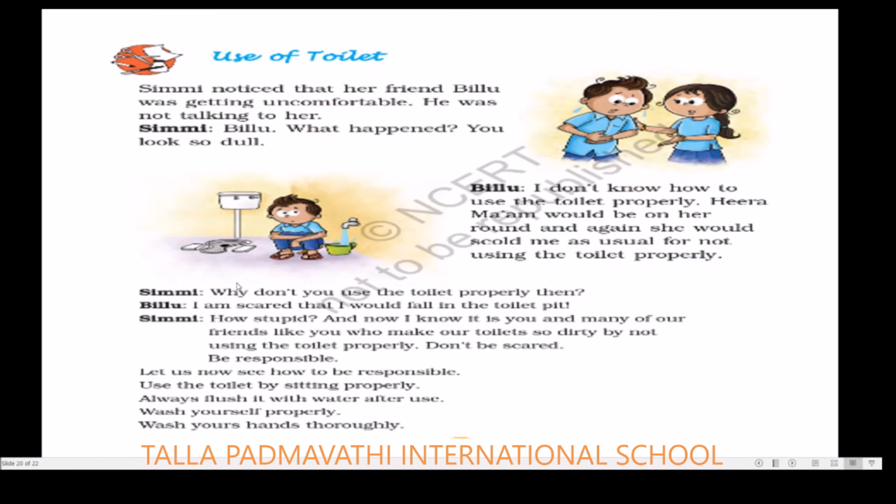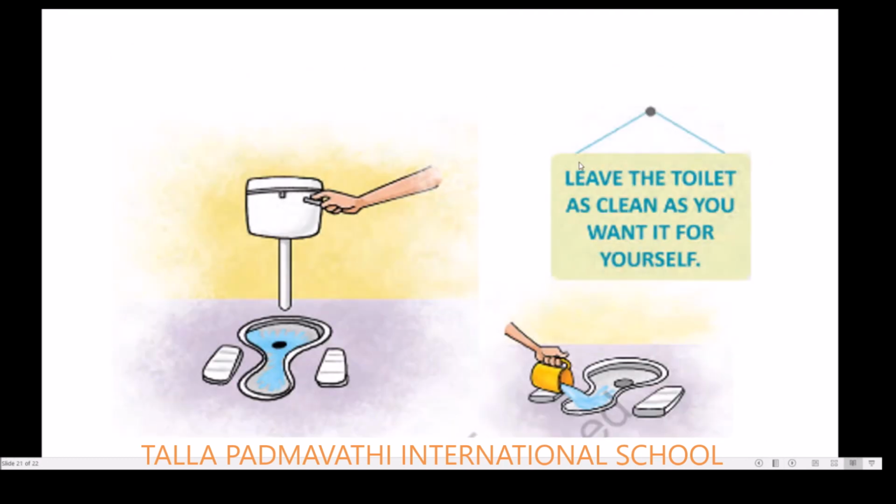So here are a few instructions on how you have to use a toilet. So in a school, it may be in a house and anywhere, you should be responsible and use the toilet by sitting properly. And not only that, children, always flush it. So when you use a washroom, you need to flush it with water after use, and you need to wash yourself properly. And not only that, you need to wash your hands thoroughly. What you need to do, leave the toilet as clean as you want it for yourself.